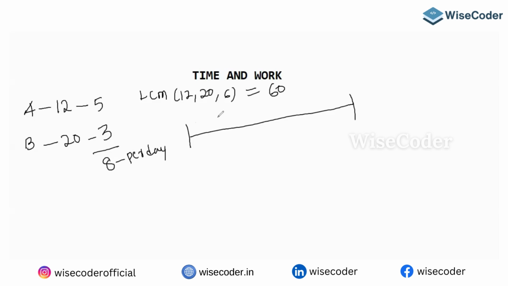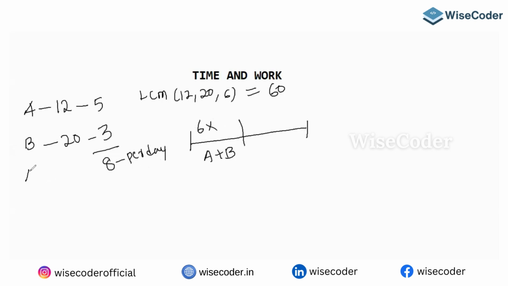What happened here? A and B worked together for 6 days. So for the first 6 days, A and B worked together. In one day, they eat 8 chocolates. So in 6 days, they will eat 8 times 6, which is 48. So what are the remaining chocolates? Obviously 12.